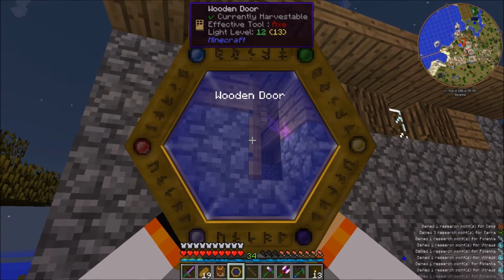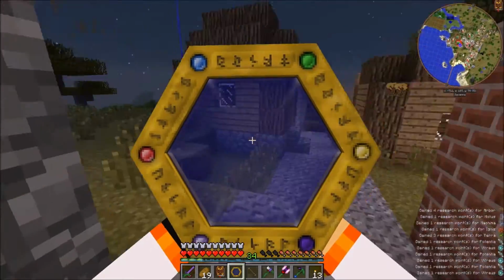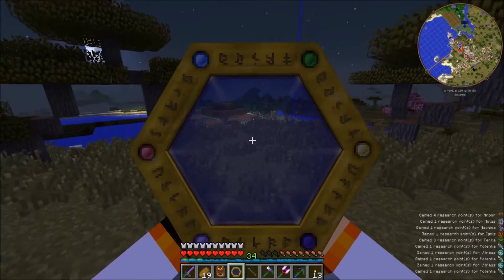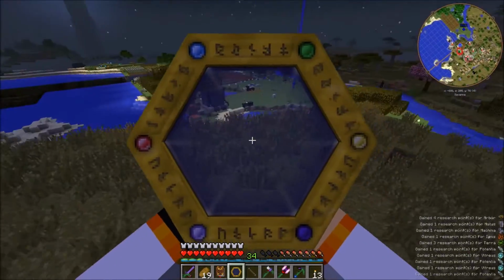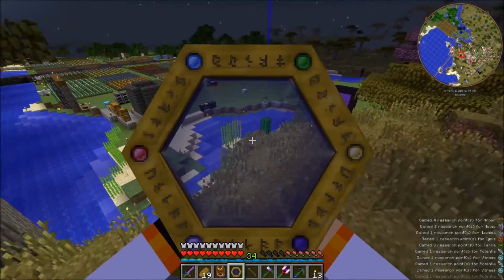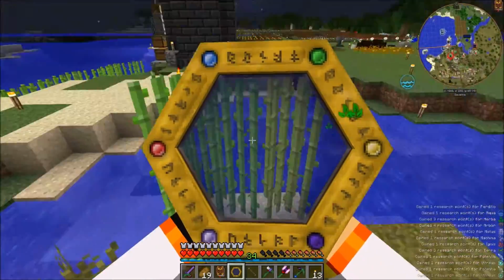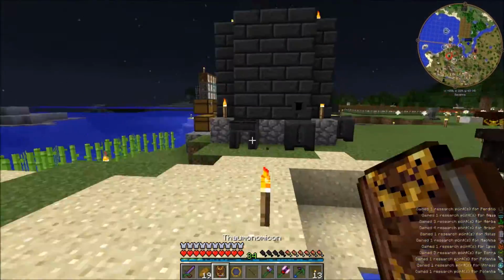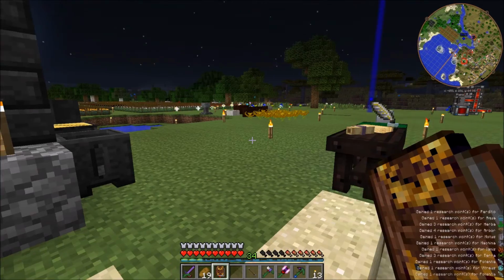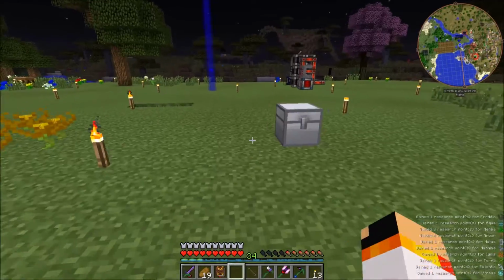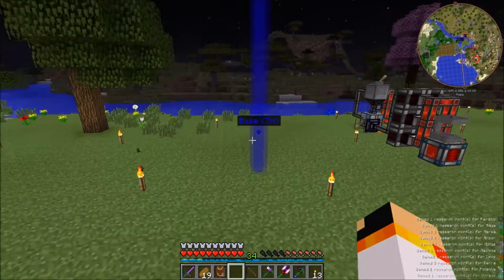Oh, I can finally scan the door. Oh god, there's a blitz. I hate those. They make that noise, and it's just the creepiest sound ever. You know, cactus. Forgot to scan cactus. So it seems like I have a bit more scanning to do before I can actually finish this research, which is not good. But that's okay. I'll find it eventually.